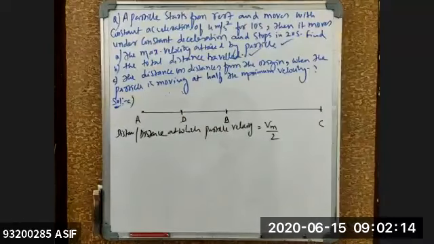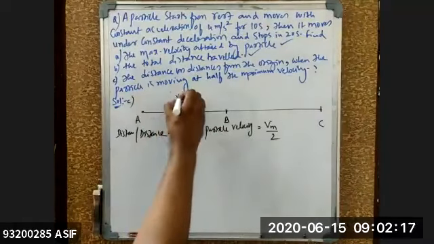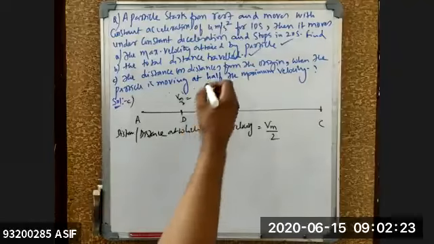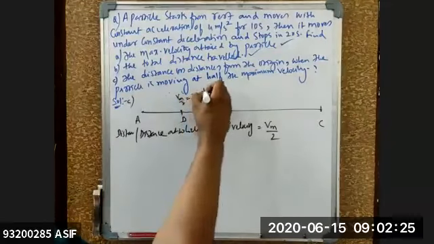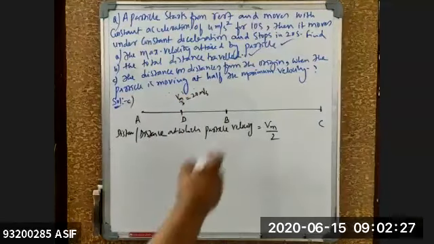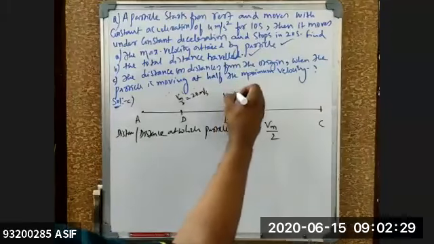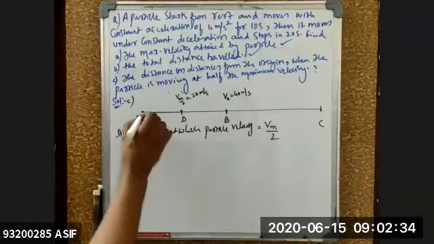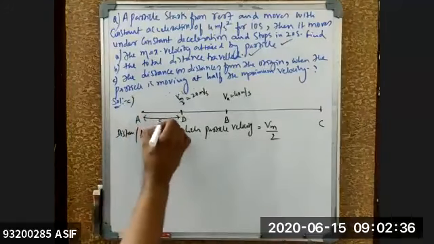At position D, the velocity is V max by 2. V max we already got in the problem previously as 40, so 40 divided by 2 is 20 meters per second. And at B it is 40 meters per second. Now first calculate the distance from A to D, say S1.